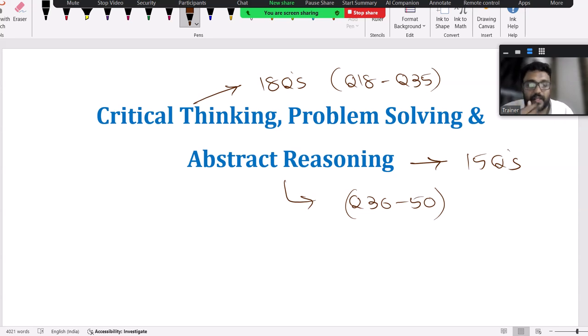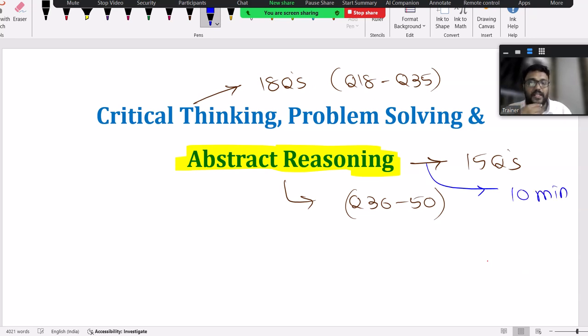Which section comes under which? The first section is verbal. We can move from one section to another section, there is no problem. Look, out of 90 questions, you can start directly with abstract reasoning. I strongly recommend that, because this is the time saver. For these 15 questions, hardly you may take 10 minutes only to complete them.